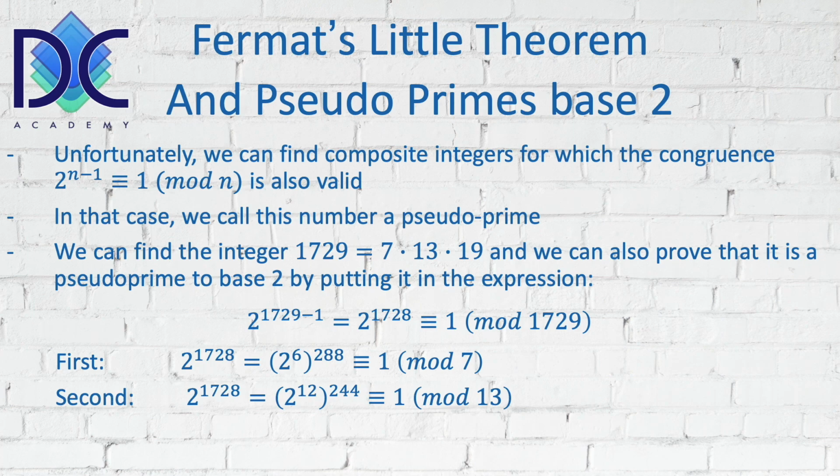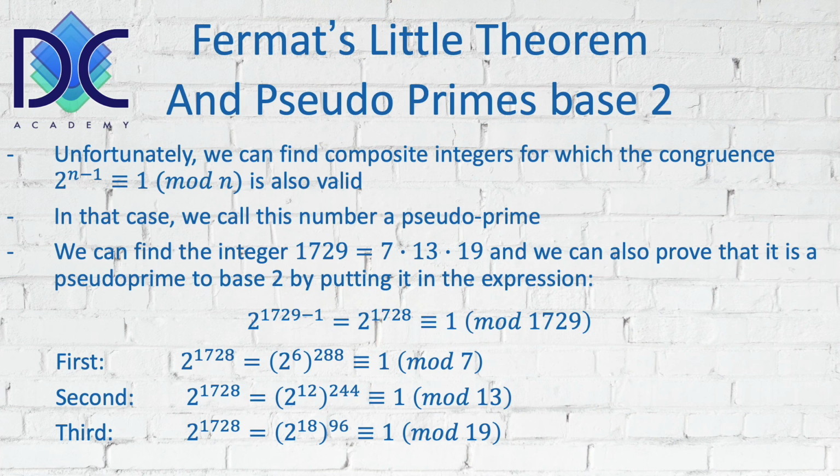Now we find for the second case, for the second prime, 13, we can say 2 to the power 12 to the power 244 is congruent to 1 modulus 13. And the last one, 2 to the power 1728, expressed as 2 to the 19th minus 1.